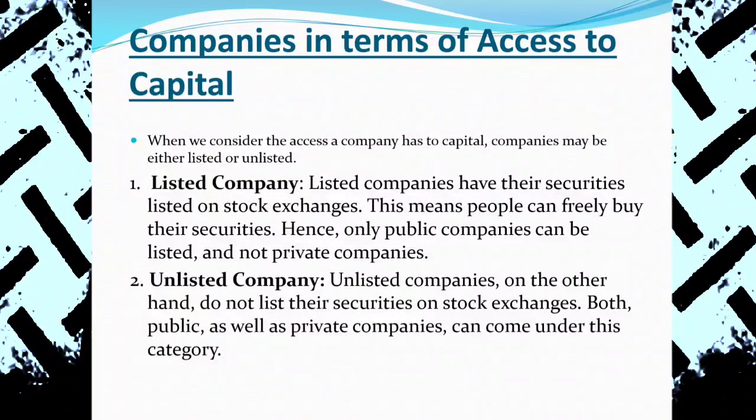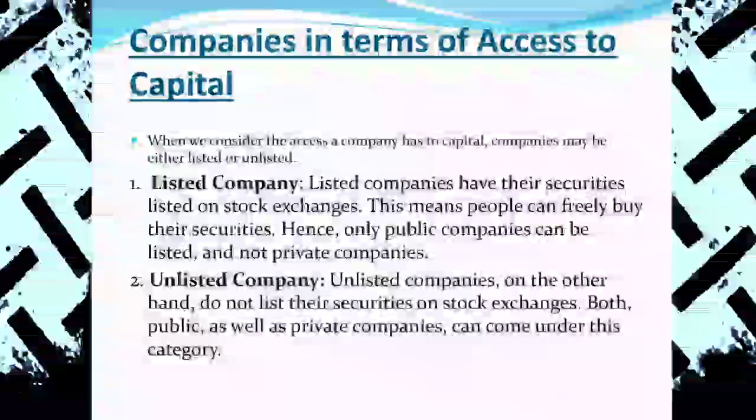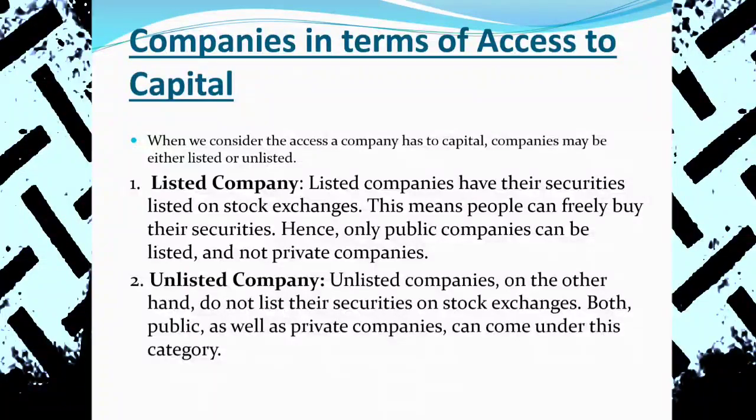And there is another classification: listed and unlisted company. A listed company is generally a public company. There are two types of public company: one is a listed public company, and the next is an unlisted public company. Public company listed कहिलेसम्म हुन्छ? Yes, until the IPO is issued by the public company, at that time they remain an unlisted company.